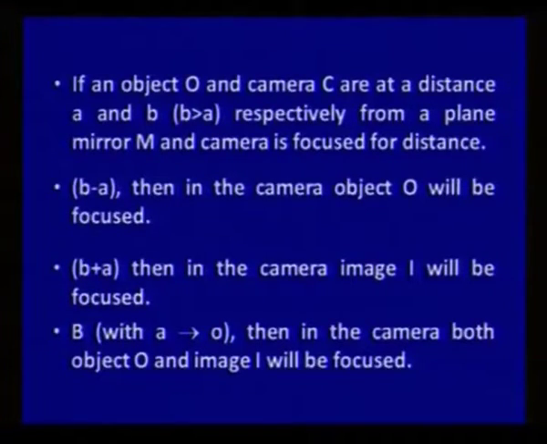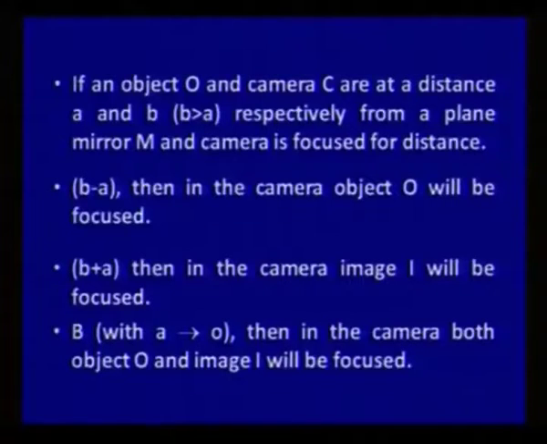We will not be able to take the image I. If the camera is focused for the distance B plus A, then in the camera only the photograph of the image will be focused.